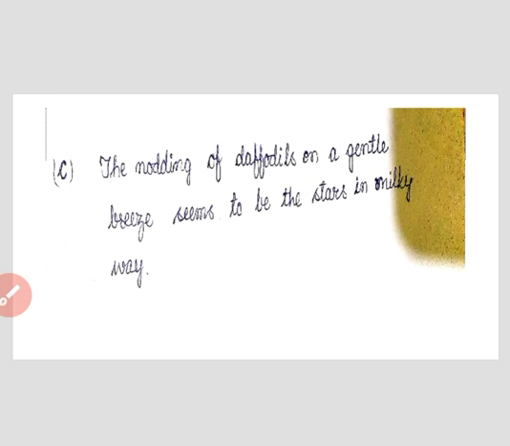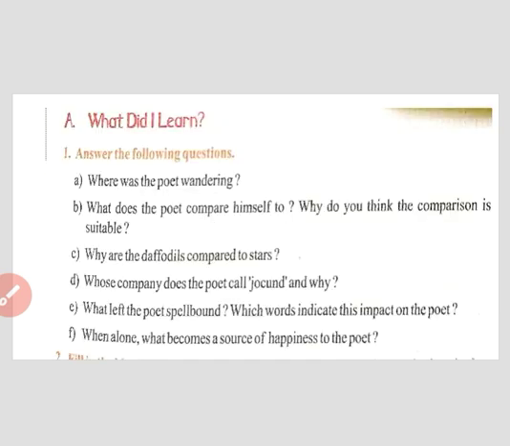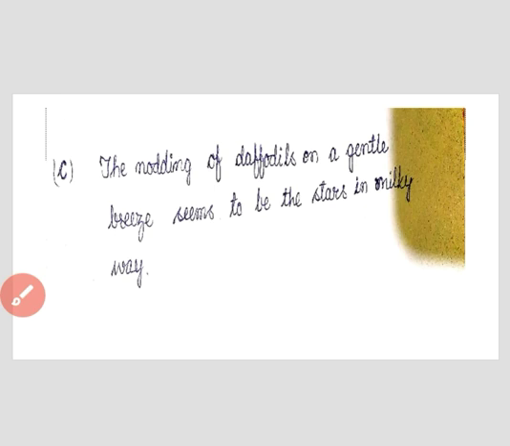Let's move to the question number D. Whose company does the poet call Jocund and why? The company of daffodils has been referred to as Jocund because at a small blow of gentle wind they start dancing.